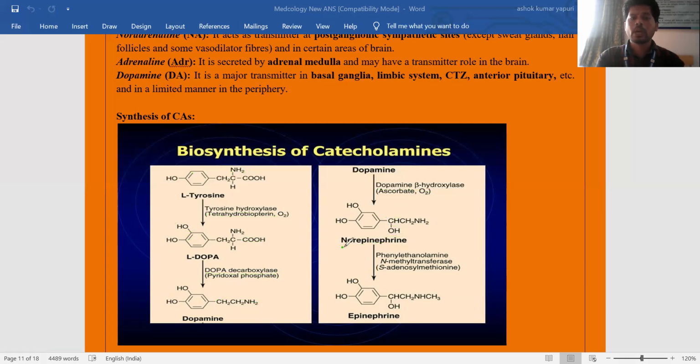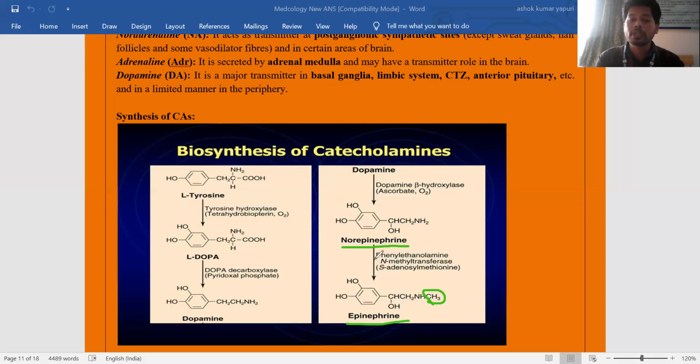Next, conversion of norepinephrine to epinephrine. If you clearly observe here, the amine group, CH2 CH, and here OH is attached. And there is an addition of an extra methyl group, an extra carbon is added here. So the difference is that compared to norepinephrine, in epinephrine an extra methyl group, an extra carbon, is added. How is it added?